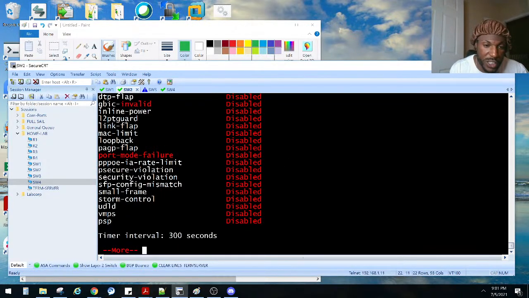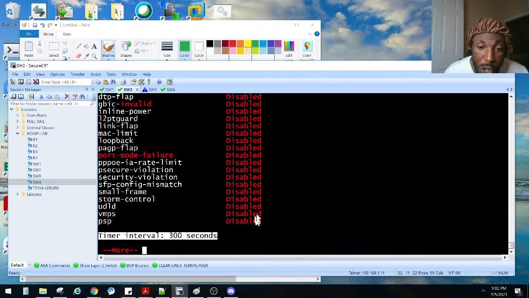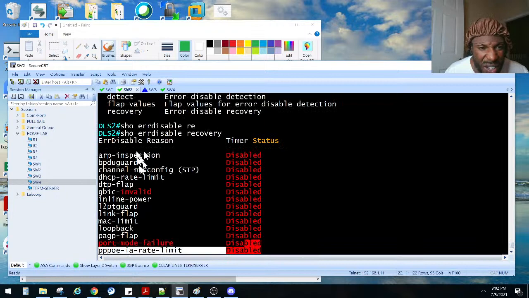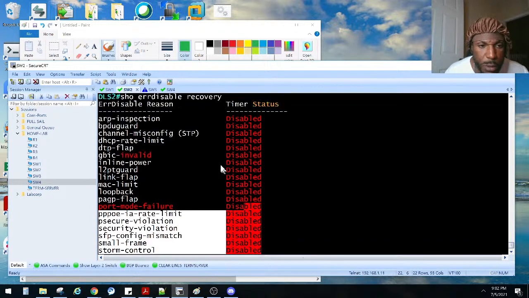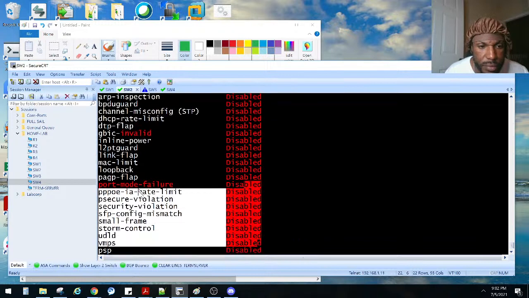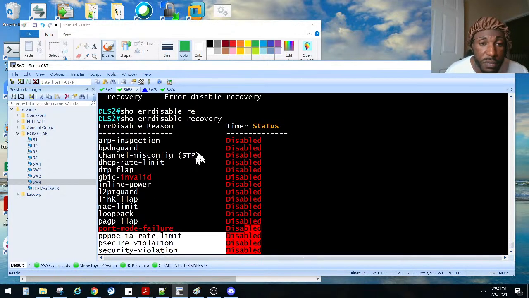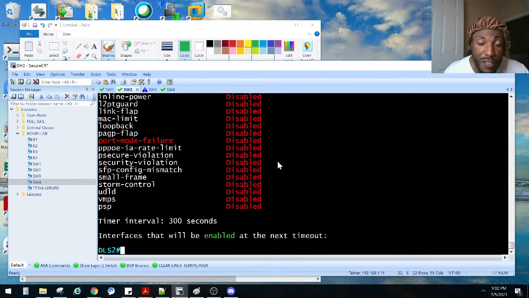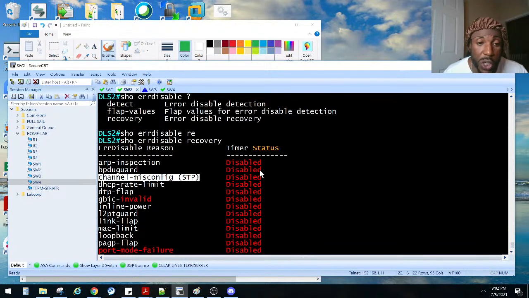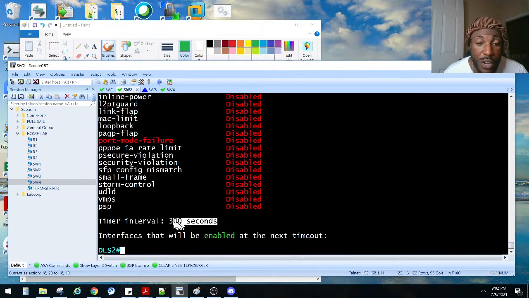So let's do, right now, by default, the timer interval is 300 seconds. All of this stuff is disabled, right? I thought it was all enabled by default. I guess they're all disabled by default. Yeah, they're all disabled. So they want us to specifically put that one to come up after a mistake, after 10 minutes, and also go ahead and enable it. Right now, it is 300 seconds, which is, I believe, 5 minutes, right? Yeah, I believe that's 5 minutes.